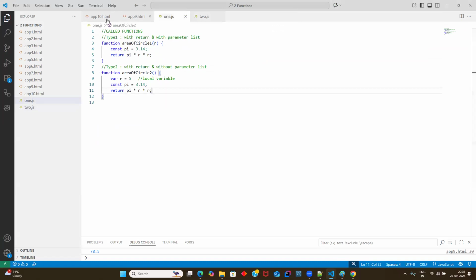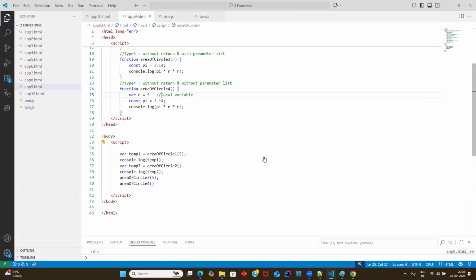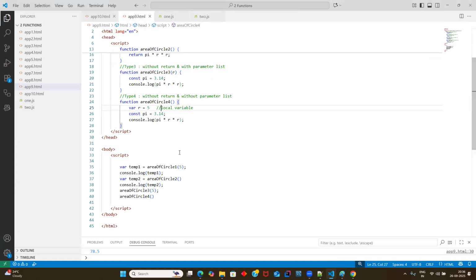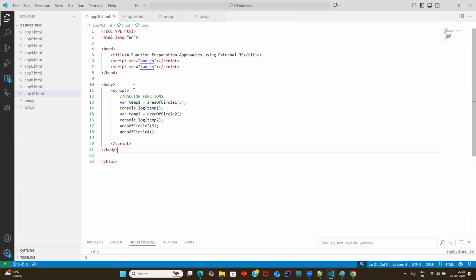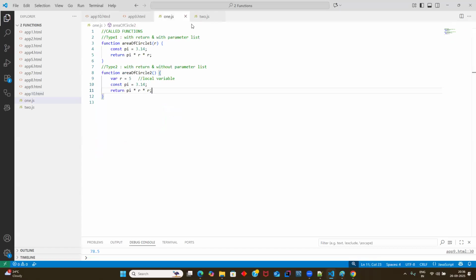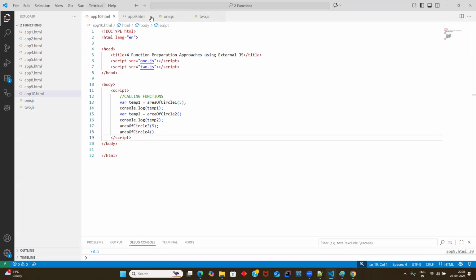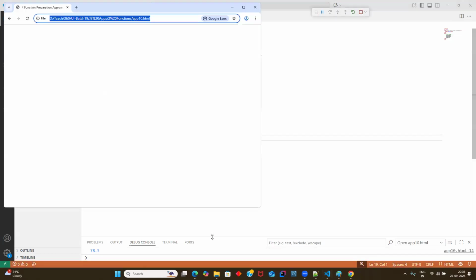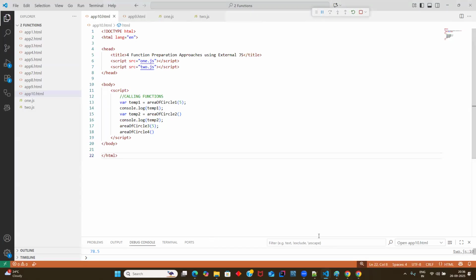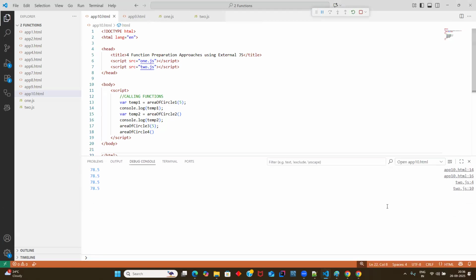So yeah, this is what I want to give as a summary. If you see the 10th program, it's external JavaScript. And the beauty of external JavaScript is you're not combining your HTML and CSS code. You are doing just the calling functions only, and your call to functions are moving into separate files. Let's test this code. Yeah, in the console, guys, you can see all the area of circle program output. Does that make sense, everyone?